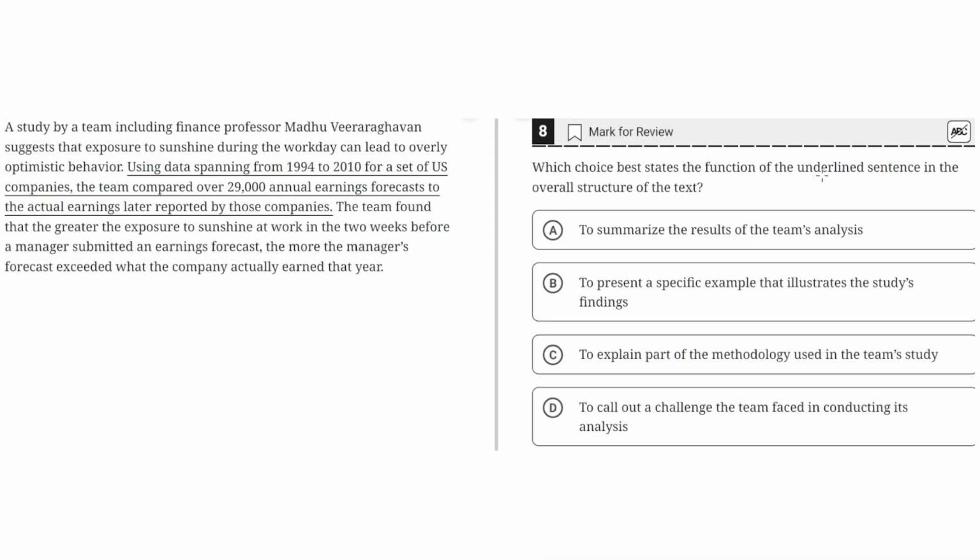Which choice best states the function of the underlined sentence in the overall structure of the text?